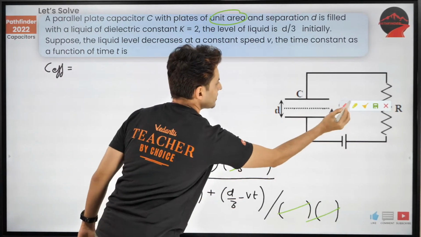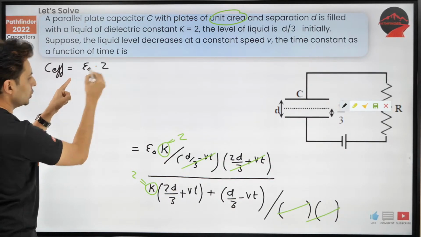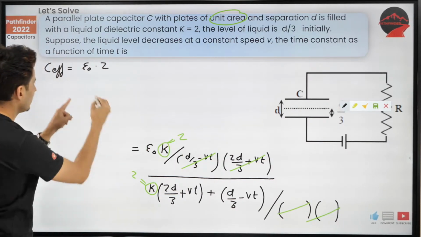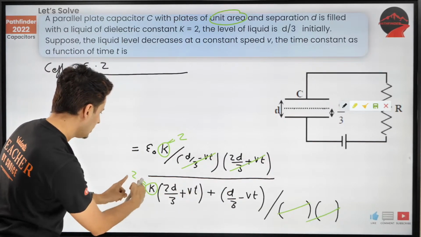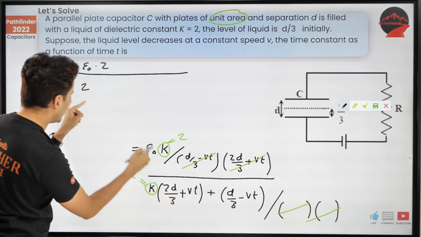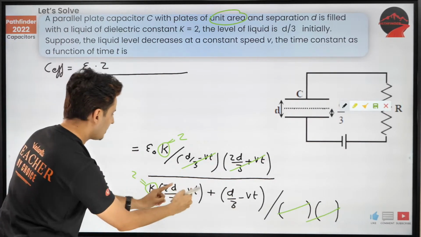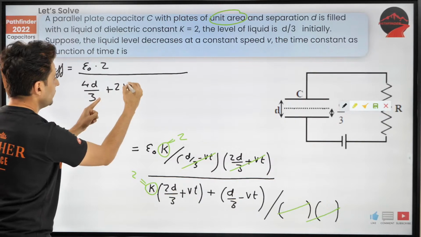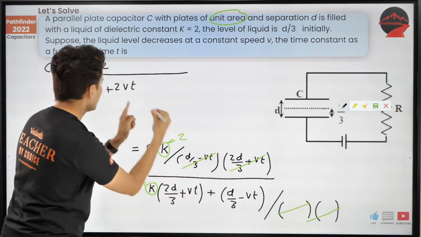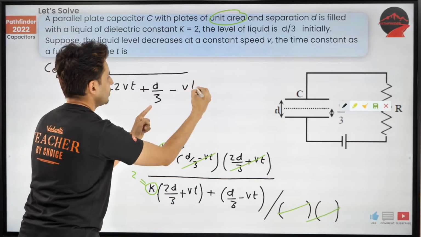Okay, let's do this. It's not that difficult. So epsilon naught into 2, denominator has gone, the whole thing divided by 2 times 2d by 3, which is nothing but 4d by 3 plus 2Vt, plus d by 3 minus Vt.